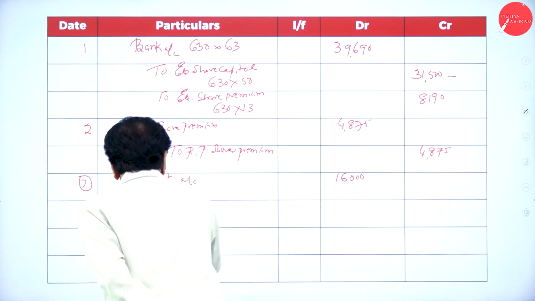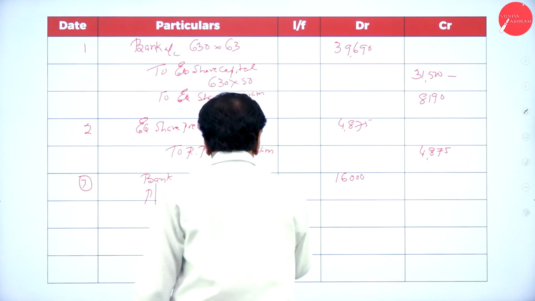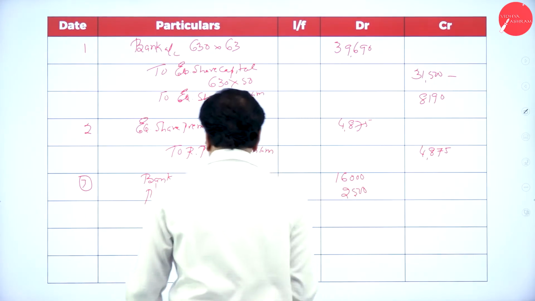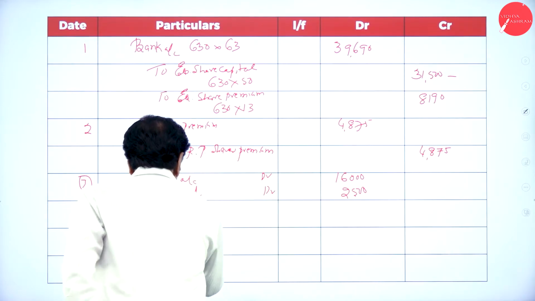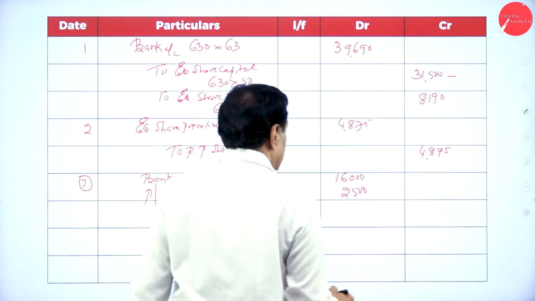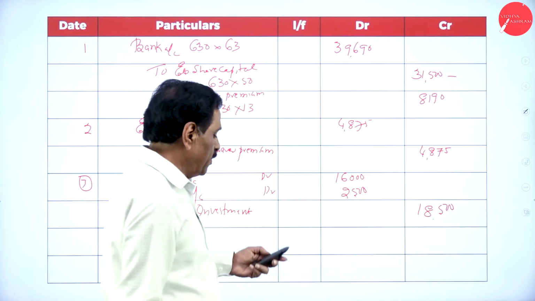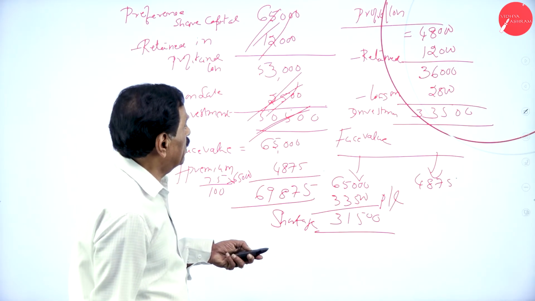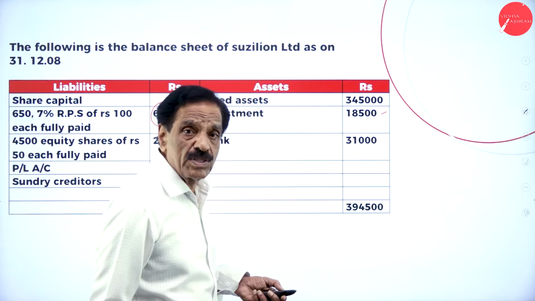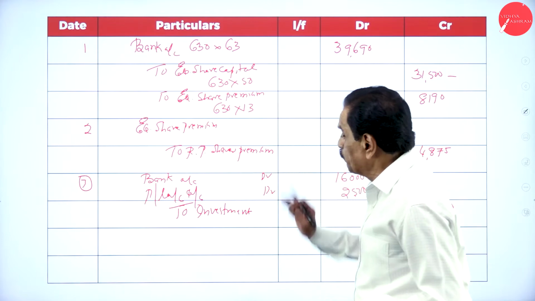Profit and loss account debit 2,500. To investment 18,500. So 18,500 sold for 16,000 at a loss of 2,500. Okay, premium over.